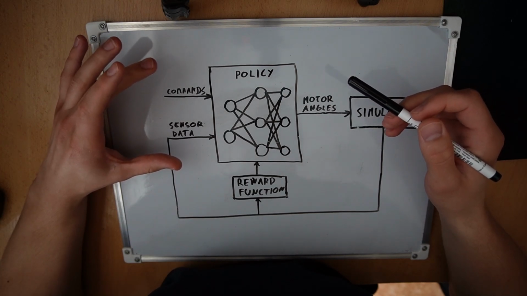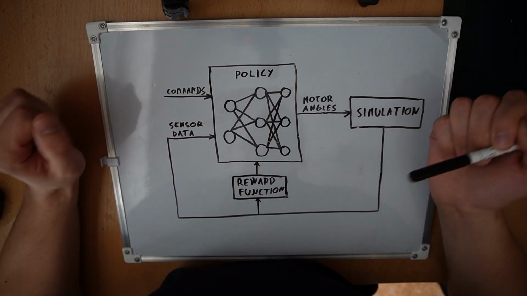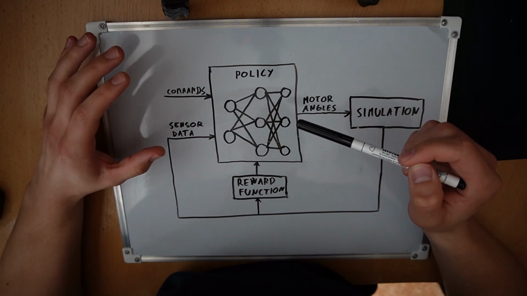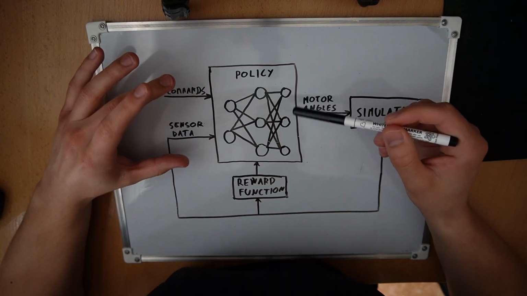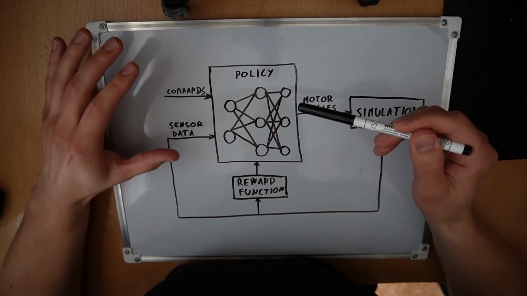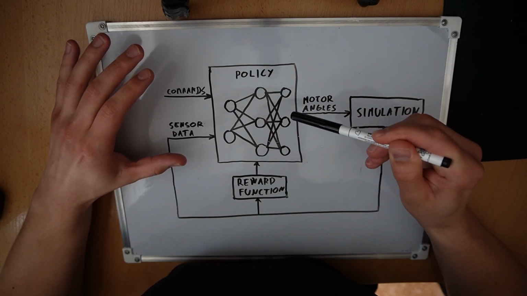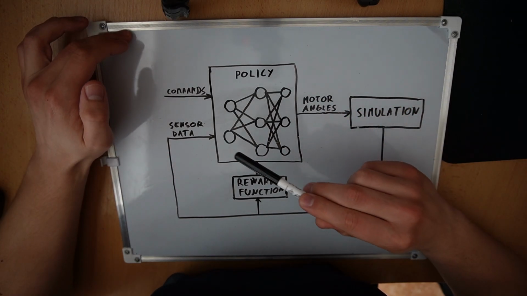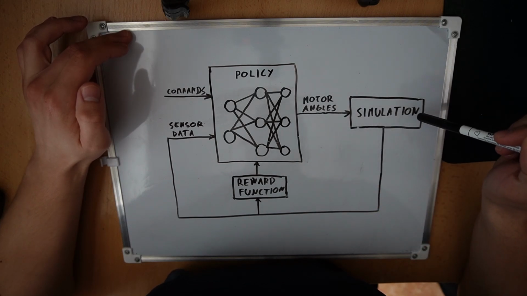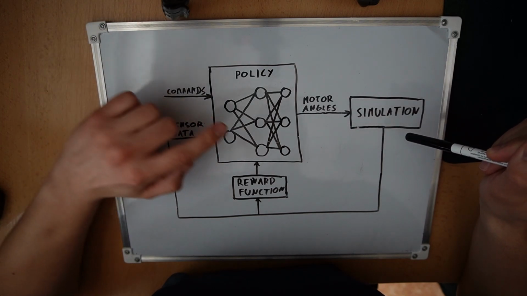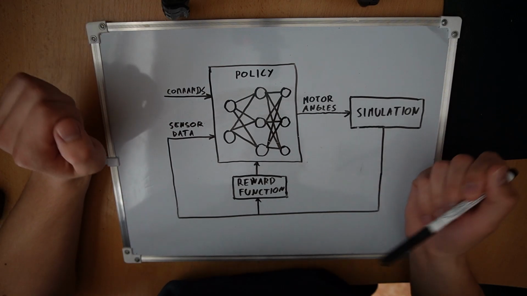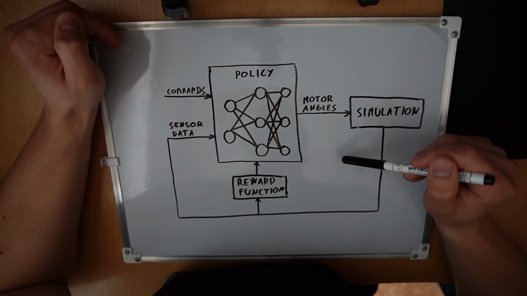This sounds great, but the question is, how do you get this neural network? Well, creating it is actually quite easy, because it's just a bunch of equations, but the problem is having it set correctly. The neural network is defined by weights and biases, which are just a bunch of numbers. And if we find these numbers, the neural network is gonna behave how we want. We do that by first setting these numbers randomly. It calculates some random motor angles, and we simulate what the robot does. Based on the simulation, we need to tell the neural network how well the robot did. We do this by introducing a reward function. We can add a score to the robot based on how well it's doing.